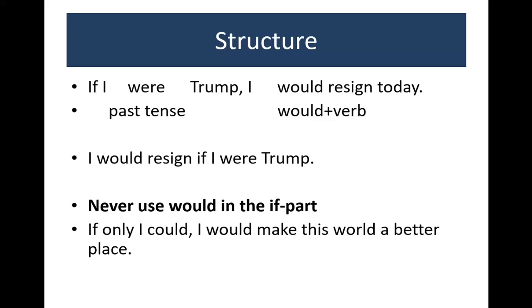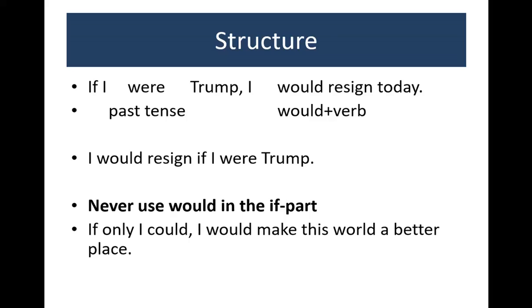So my question to you is, is this sentence correct? Yes or no? Pause, please. This is a correct sentence because in the if part there is no would. You are allowed to use could in the if part, absolutely, but you're just not allowed to use would because you would use would twice.